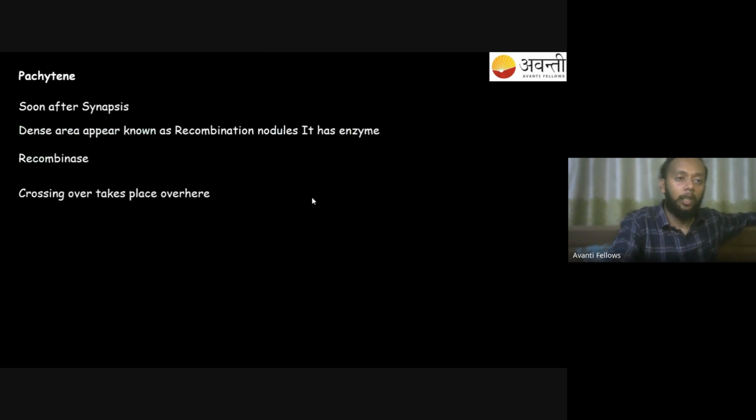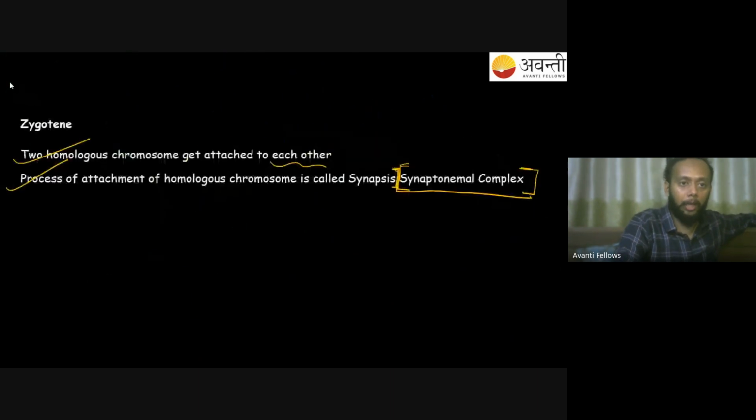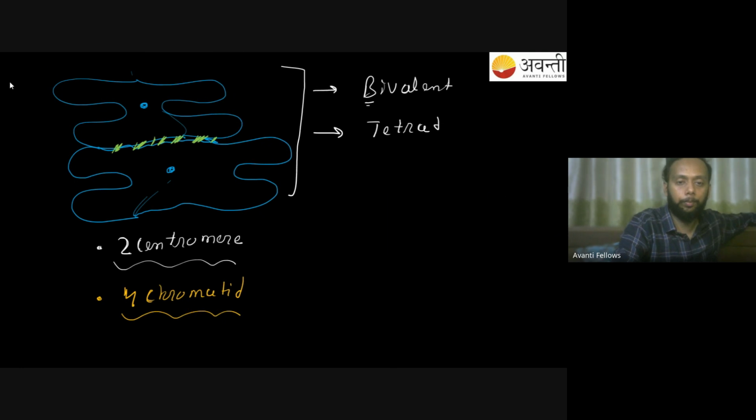All right. So this is something you have to know, right? So soon after synapsis, a dense area appears known as a recombination nodule. It has an enzyme recombinase. Crossing over takes place over here. So this is where the crossing over takes place. Now there's one more thing I have to tell you over here. Let me come back.